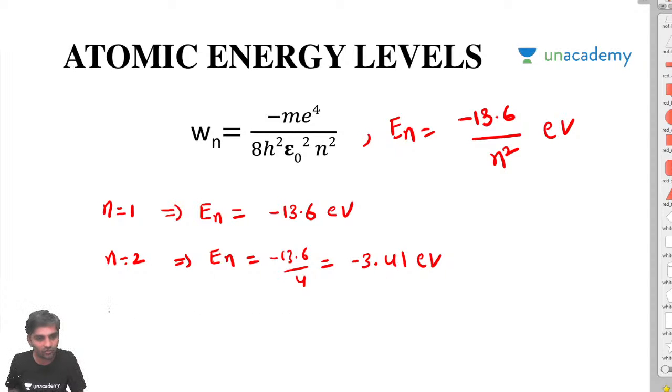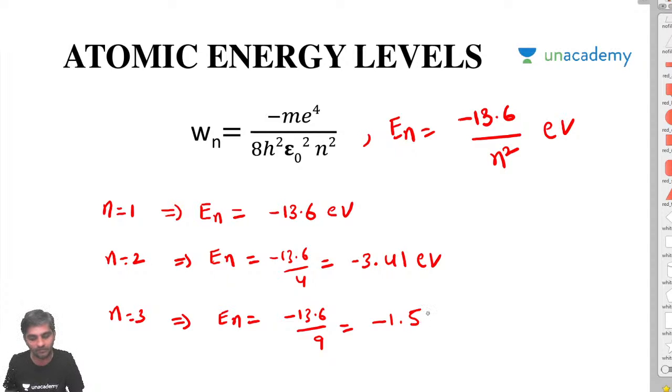Then, for n is equal to 3, the energy of the electron is going to be minus 13.6 by 9, which is around minus 1.51 electron volts.